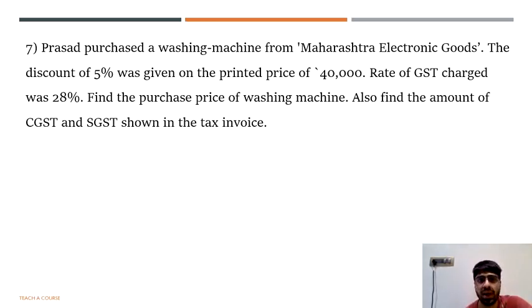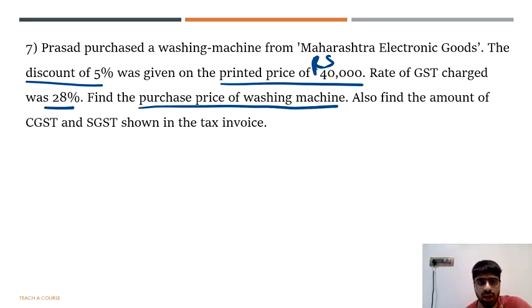Let's go ahead with one last sum of this exercise, where they are saying that Prasad, some guy named Prasad, that's a very good name, purchased a washing machine from some company, Maharashtra Electronic Goods. A discount of 5% was given on the printed price of rupees 40,000. The rate of GST charged was 28%. Find the purchase price of the washing machine and also the amount of CGST and SGST shown in the bill,